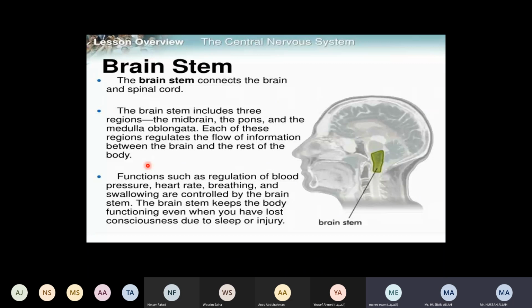Respiration means the body cells are getting energy from the stored food, so that comes in respiration. The circulatory system is working because blood is circulating throughout the body. The circulatory system and the respiratory system are working consistently. So if you are sleeping and they are working, it means the brain, spinal cord, and these parts are working.